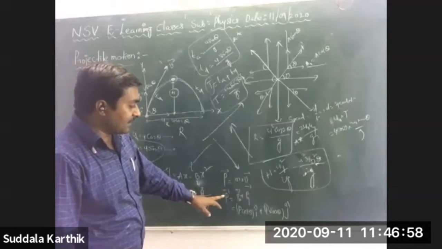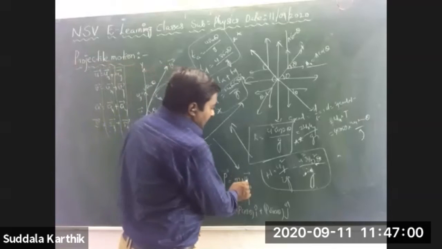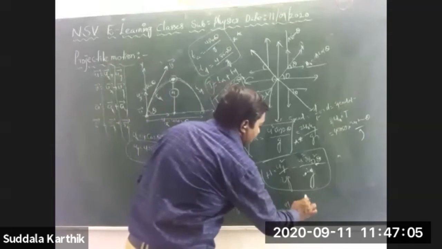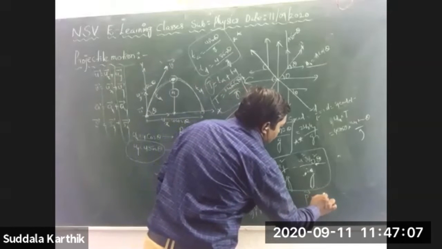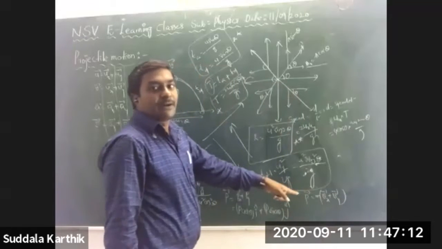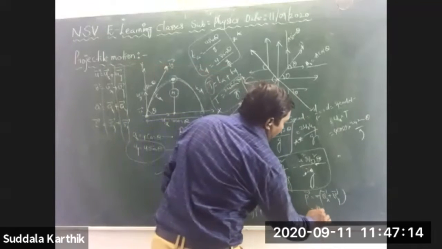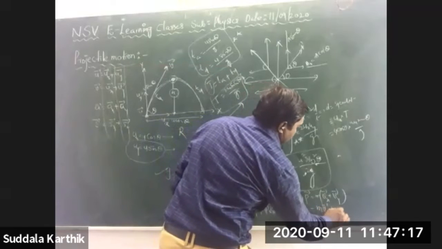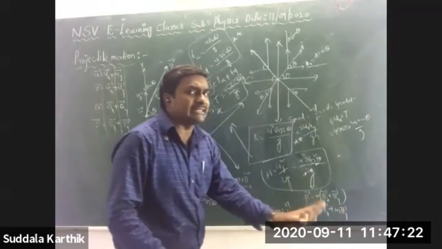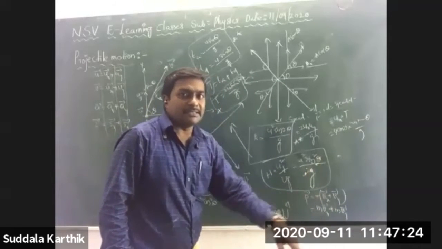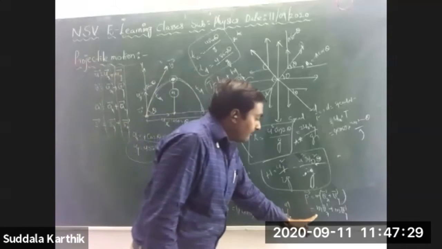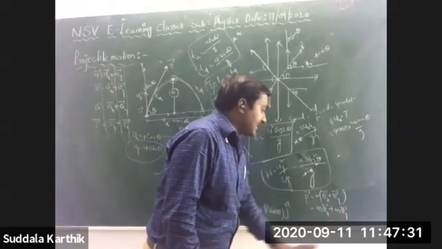You know very well about this. P is equal to mv bar. Here also there are two components, vx bar and vy bar. That's why you can also write p bar is equal to m vx bar plus m vy bar. This is another form. Vx bar is nothing but v cos theta, vy bar is nothing but v sin theta.